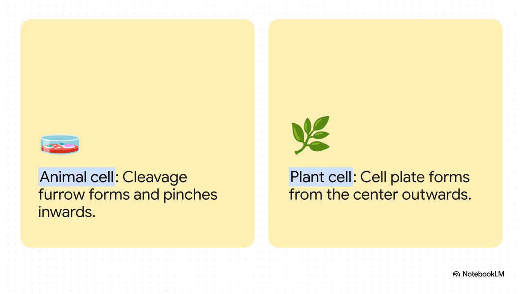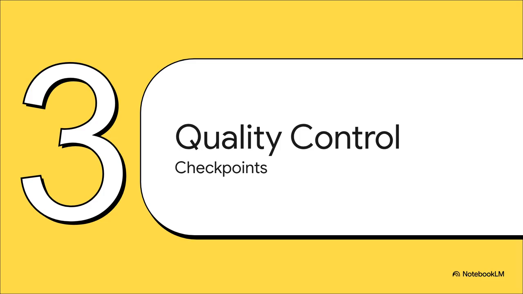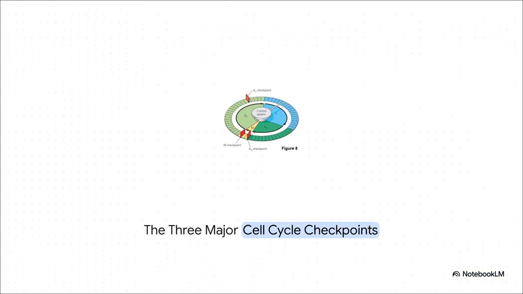It just builds from the center outwards until the 2 new cells are totally walled off. Which brings us to Section 3, quality control checkpoints. Now, what's really interesting about this slide is seeing exactly where the security cameras, so to speak, are placed on our map. With a process this complex, a factory needs a strict security system to avoid churning out damaged goods.